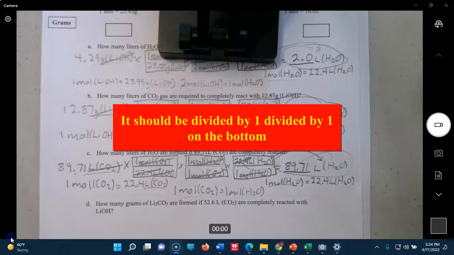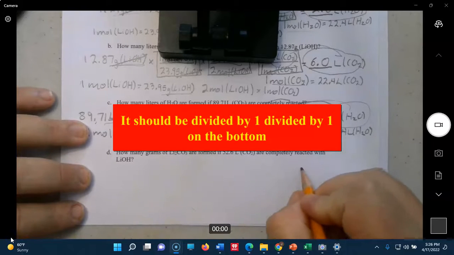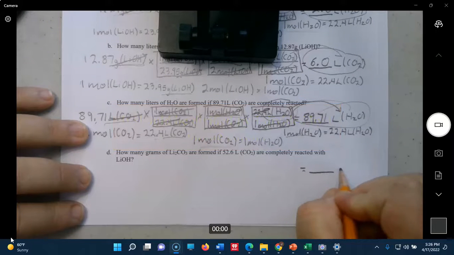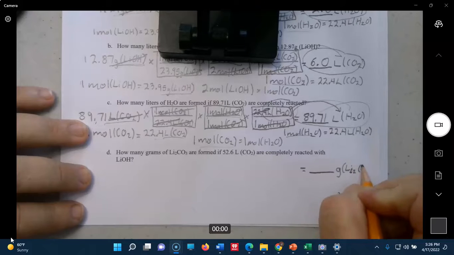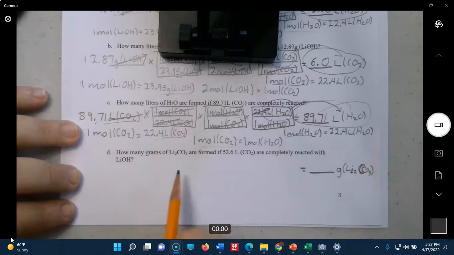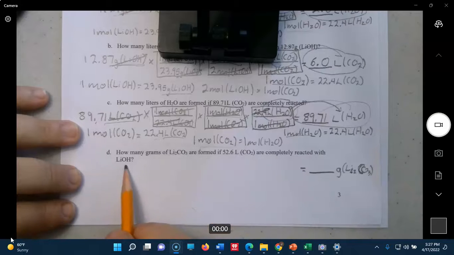All right. How many grams of Li2CO3 are formed if 52.6 liters of CO2 are completely reacted with LiOH?